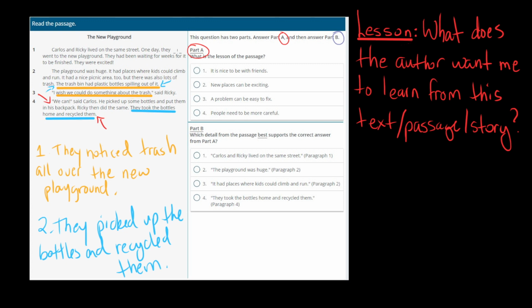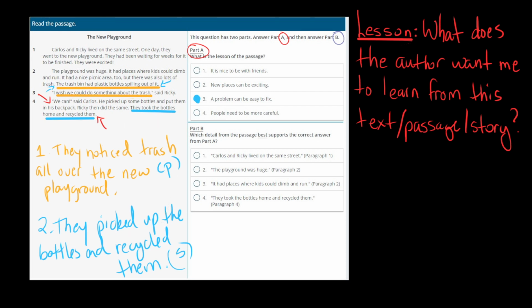What did they do? They noticed that there was a problem and they found a solution. Okay, so the only one that makes sense is that there's a problem and that problem can be easy to fix. Okay, the problem was that there's trash on the playground and there's an easy way to fix it, which is pick it up and recycle it and take it home.